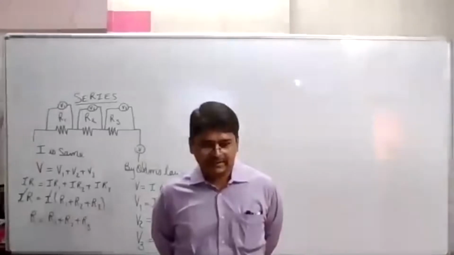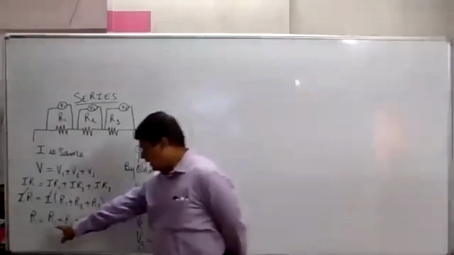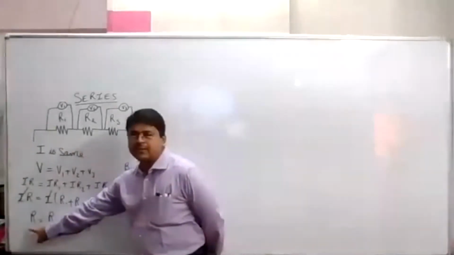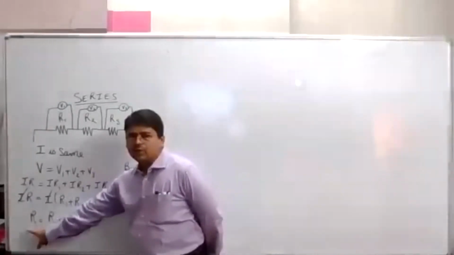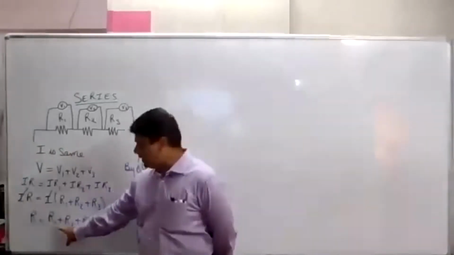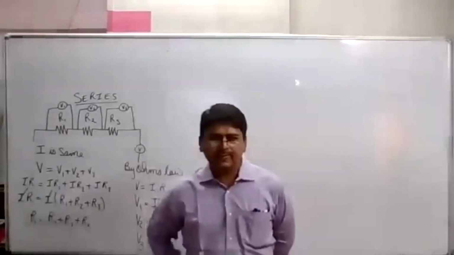Resistors in series says that the total equivalent resistance in a circuit, ये R जो है ना, ये पूरे circuit का resistance है. Total equivalent resistance in a circuit is the sum of the individual resistances.